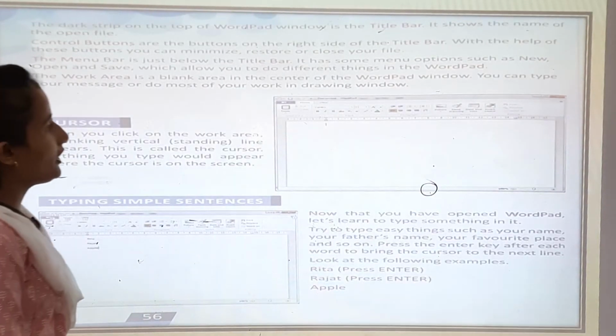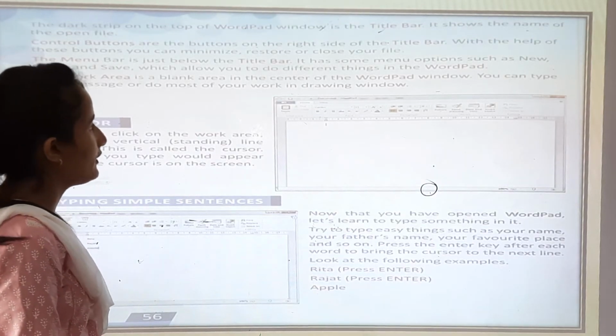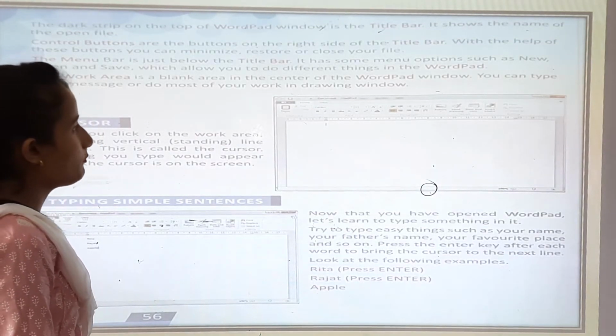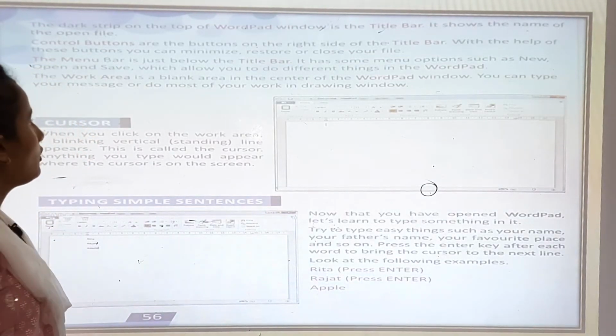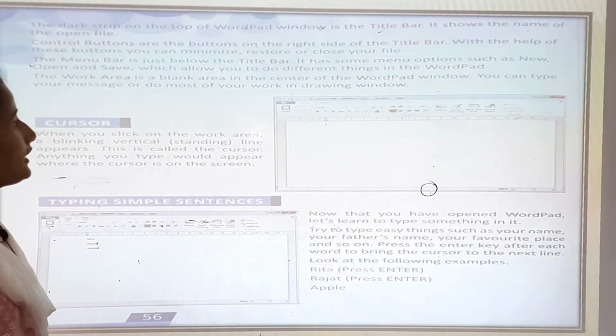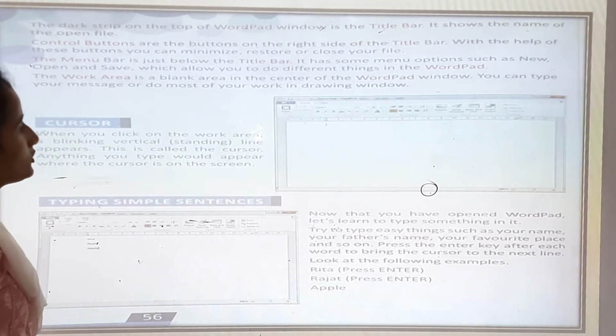It has some menu options such as new, open and save, which allow you to do different things in Wordpad.